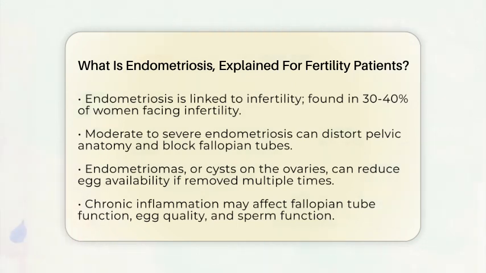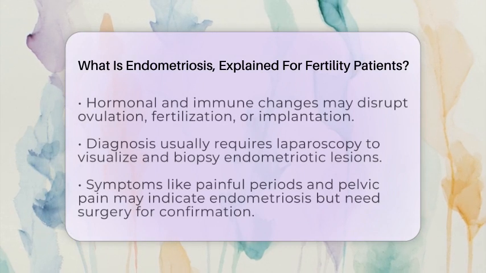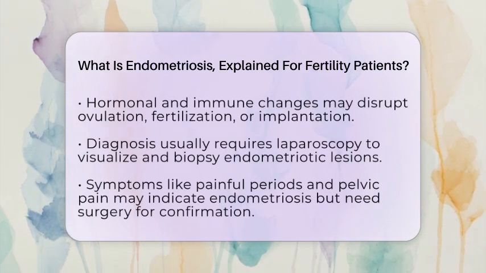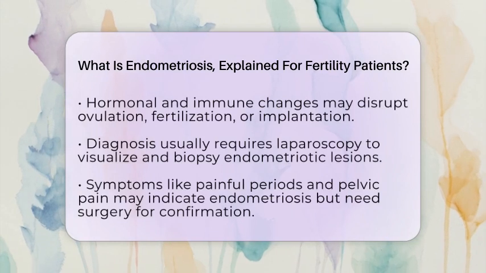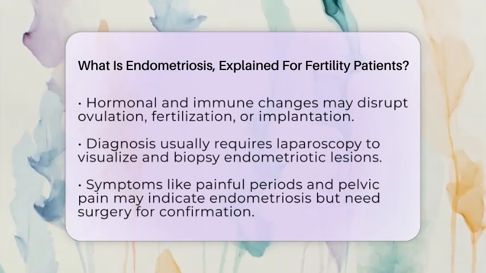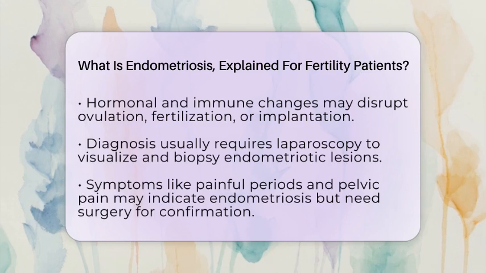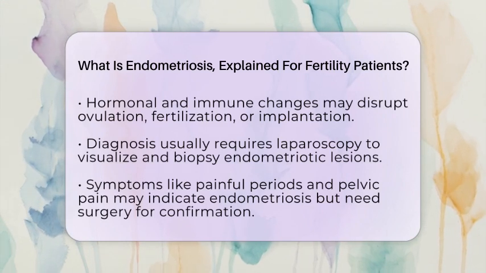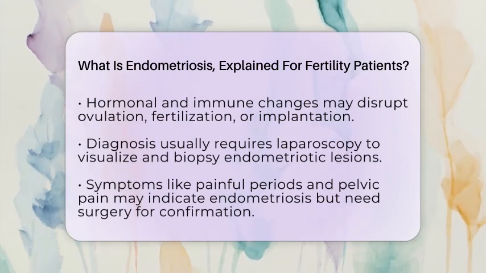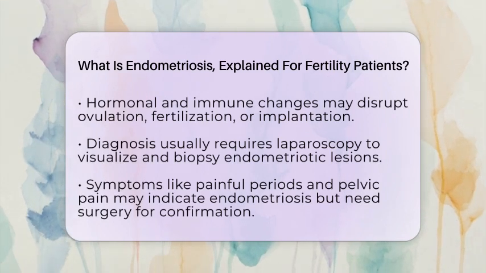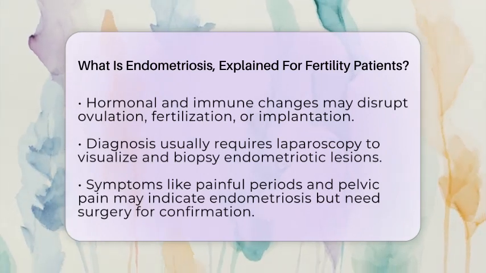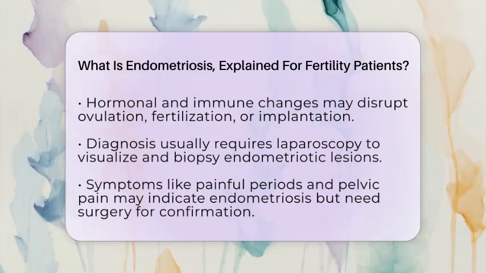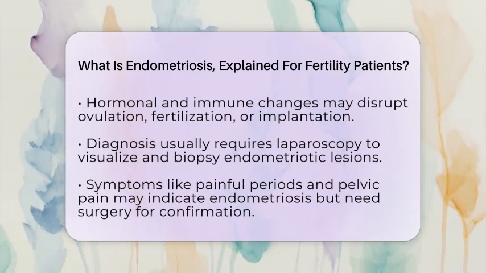Hormonal and immune changes in the pelvis and uterus may also interfere with ovulation, fertilization, or implantation, although these effects are not fully proven. Diagnosing endometriosis typically requires a surgical procedure called laparoscopy. This involves inserting a small camera into the abdomen to visualize and sometimes biopsy the endometriotic lesions. Symptoms such as painful periods, painful intercourse, and pelvic pain may raise suspicion, but they cannot confirm the diagnosis without surgery.